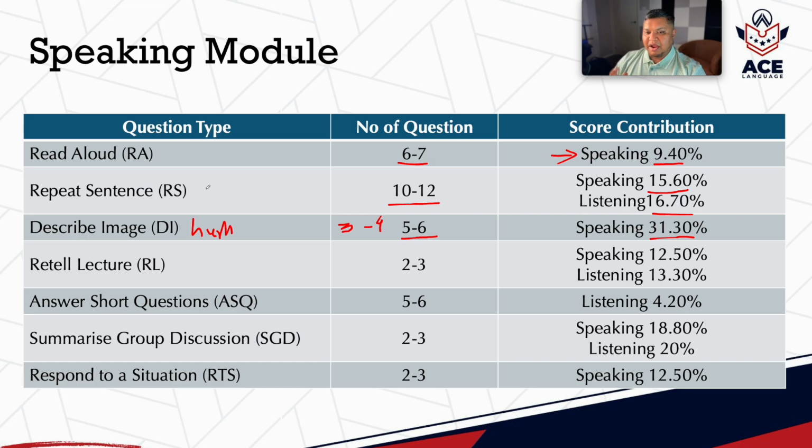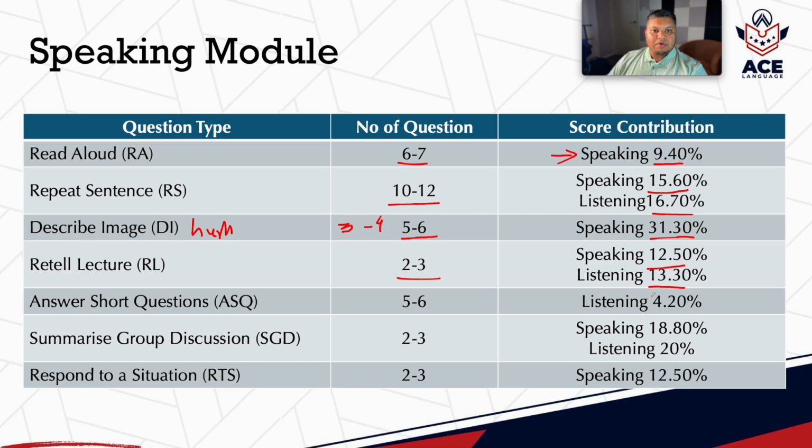The next question type in the PTE Academic speaking module is retell lecture. Retell lecture was there, but you used to get 1 to 2 questions. From now on, a test taker will get 2 to 3 questions of retell lecture. This question still contributes towards your speaking and listening by 12.5% and 13.3%.